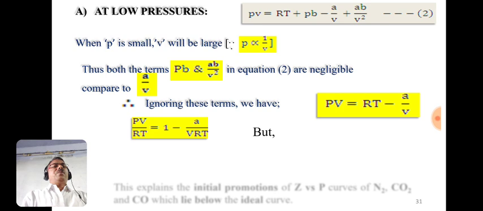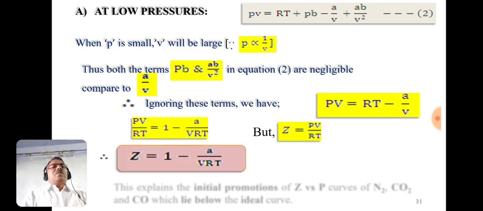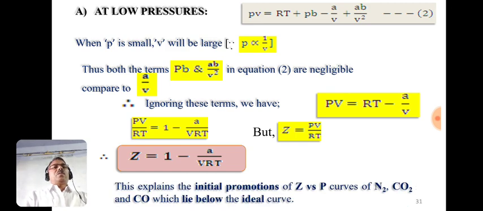But we know that PV/RT is nothing but the compressibility factor Z. So the compressibility factor Z equals 1 minus a/(VRT). This equation explains the initial portions of the Z versus P curves of nitrogen, carbon dioxide, and carbon monoxide, which lie below the ideal curve, meaning here Z is less than 1.